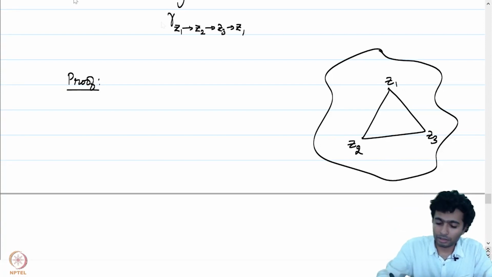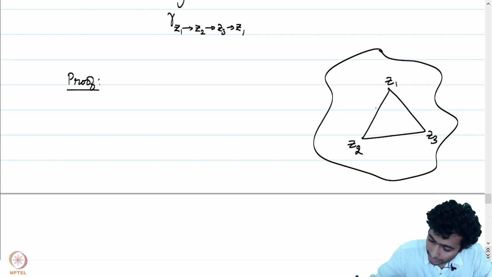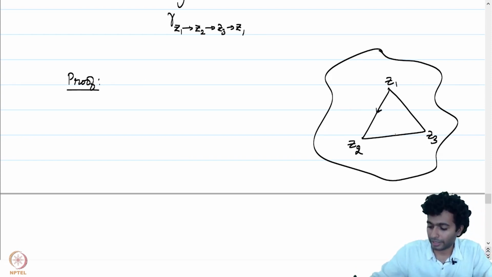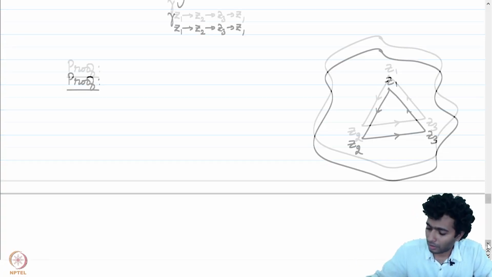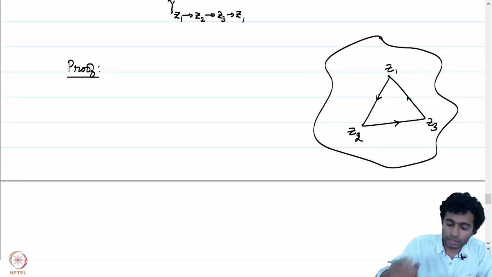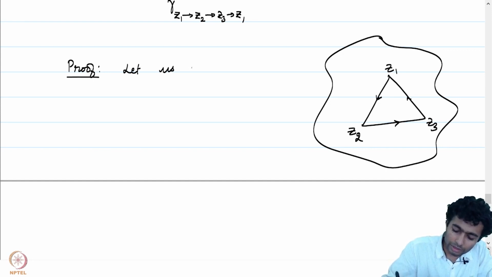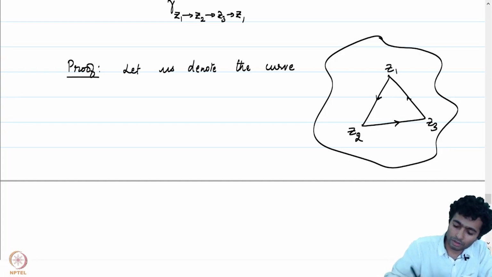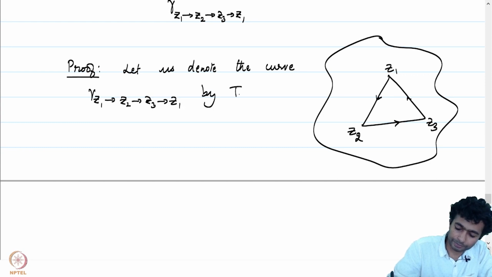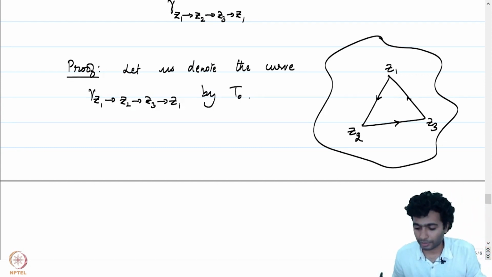And the curve gamma is the straight line path z1 to z2 concatenated with z2 to z3, which is then concatenated with z3 to z1. Let's give the curve a compact notation. Let us denote this curve, gamma z1 to z2 to z3 to z1, by t0.